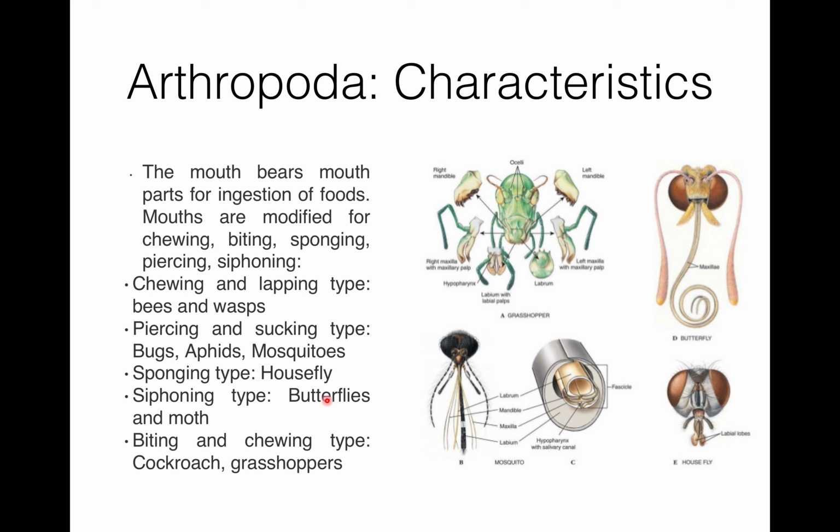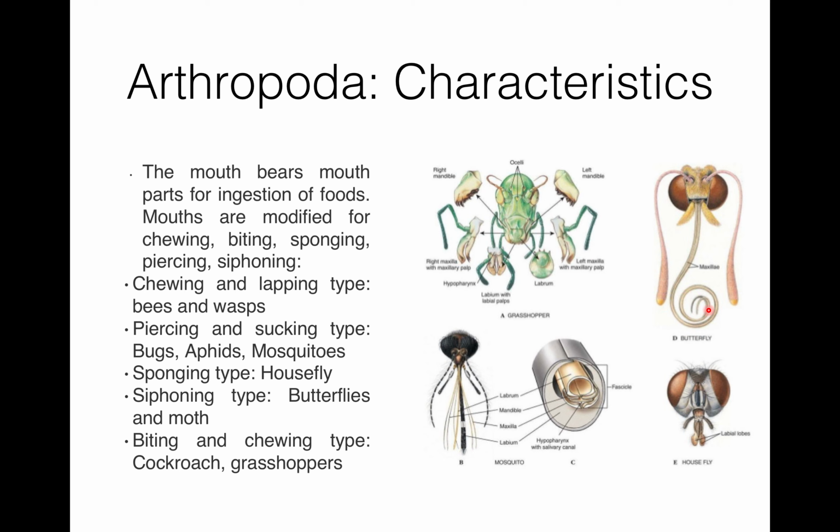Then sponging type mouth parts are found in housefly. Here you can see they have labial lobes and they are spongy. So this is a sponging type of mouth part. Then siphoning type is found in butterfly and moth. So you can see this is similar to a siphon.